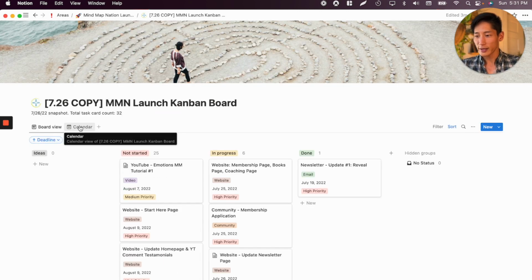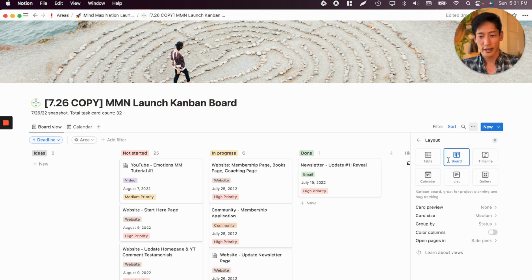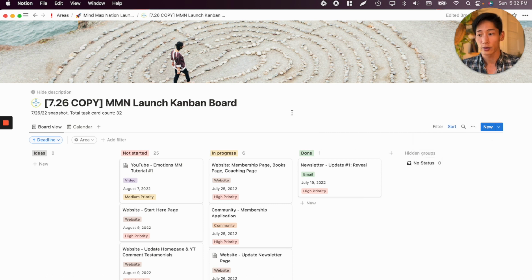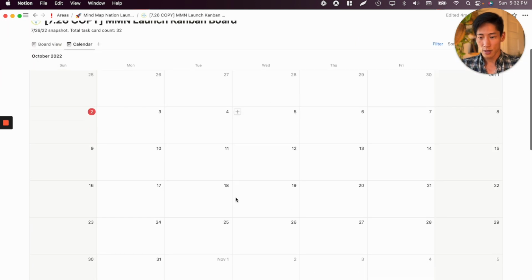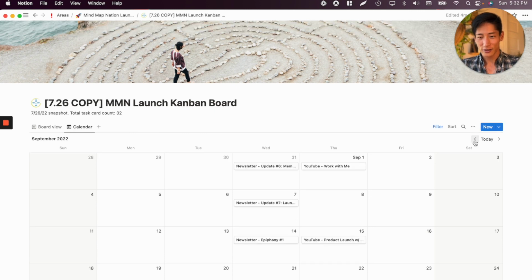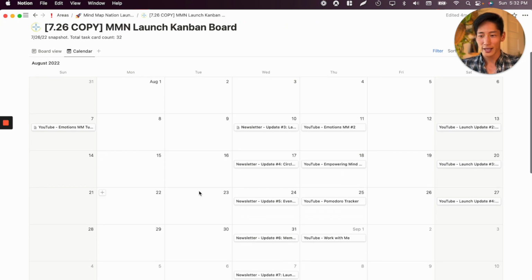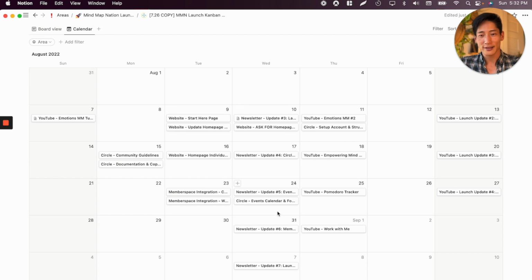And then the other thing is that once you have, you can also put a new view, for example, view options, right? Which is super cool. Right now it's on a board view, but you can also have a calendar view. What that means is, boom, let's see. Right now we're in October. All right, let's go back into September and August. Yeah, so when this board was made, because I had the calendar view, all of your tasks are now shown in this calendar view, right?